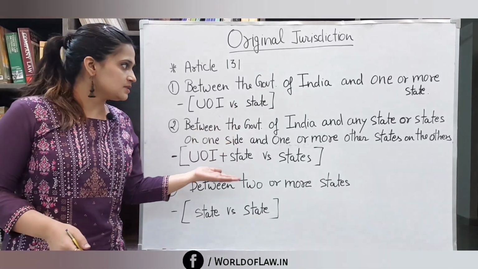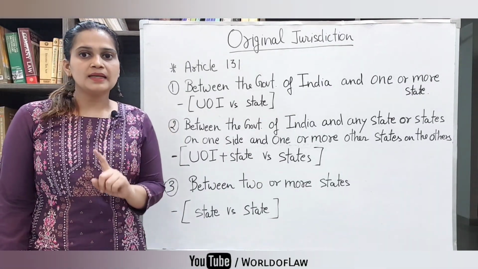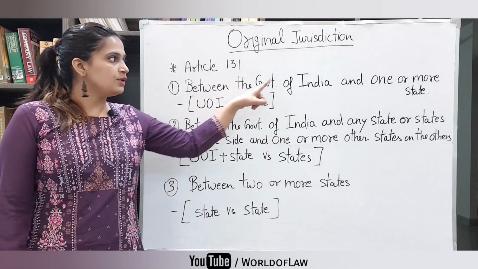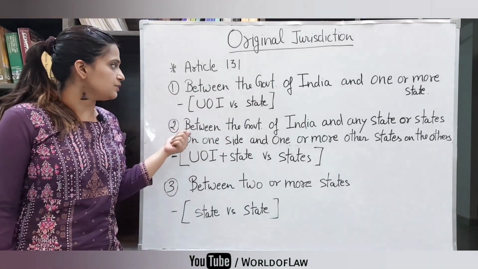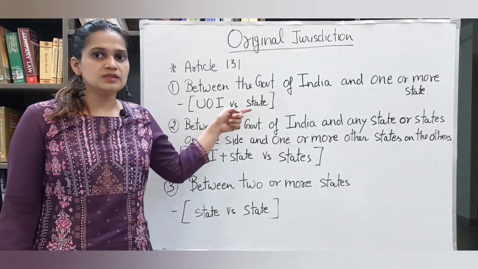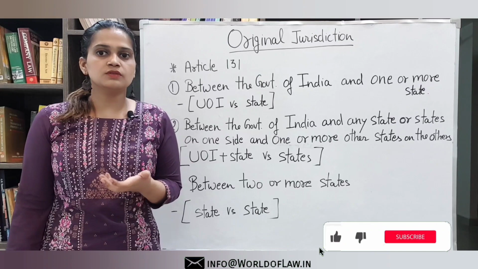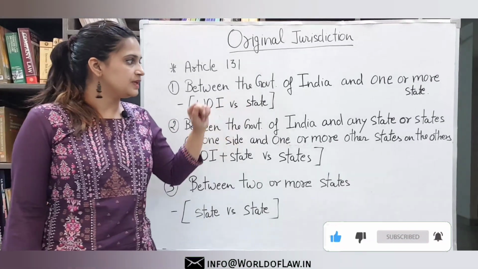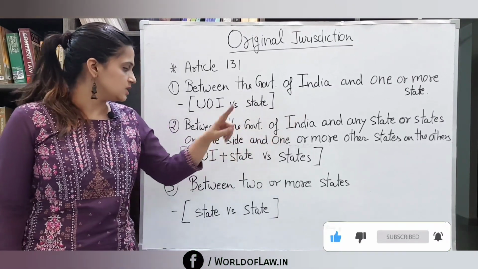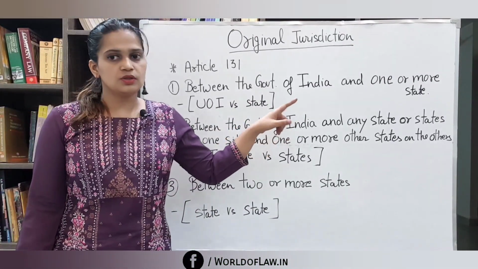Now let's see what these 3 points say. The first one is if the matter is between the Government of India and one or more states. In shortcut we can say the matter between the Union of India versus a state. Then only the Supreme Court has the exclusive jurisdiction on this matter. The next is between the Government of India and any state or states on one side and one or more other states on the other side.